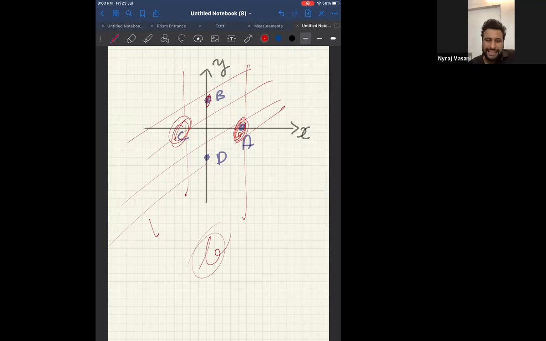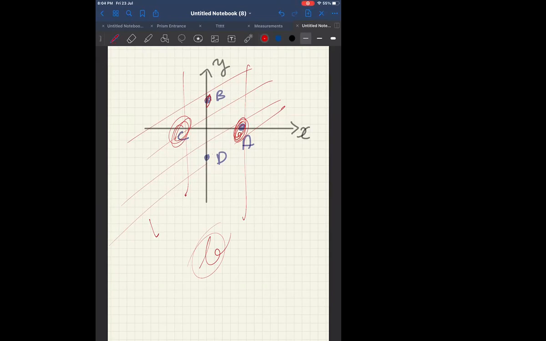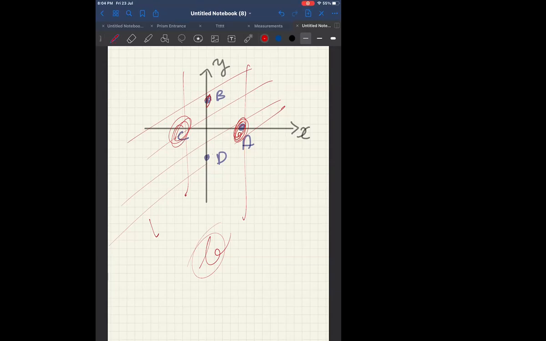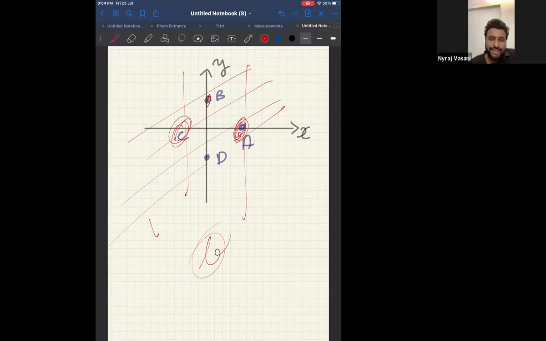Now everyone, they might change the points in the question. They might give you some other options, but logic will not change. Did everyone understand this? Logic will not change. Therefore, as the electric field progresses, potential will decrease because of the negative sign between potential and electric field. Can I go to the next one? Answer for this particular question is B. Can I go to the next one? Okay.